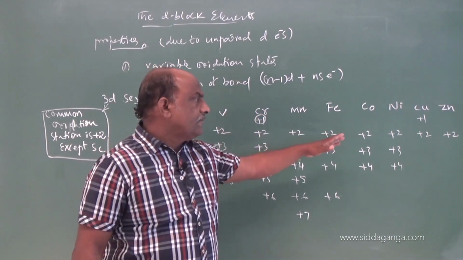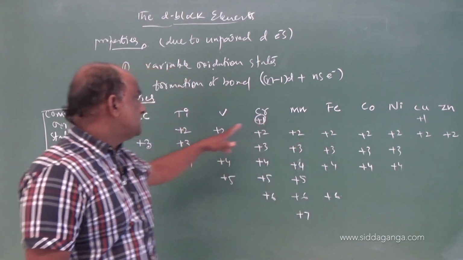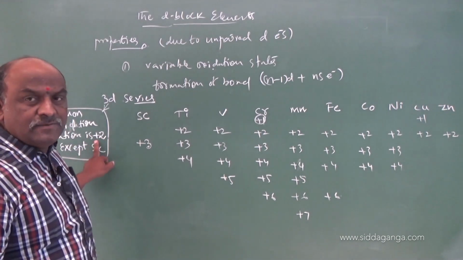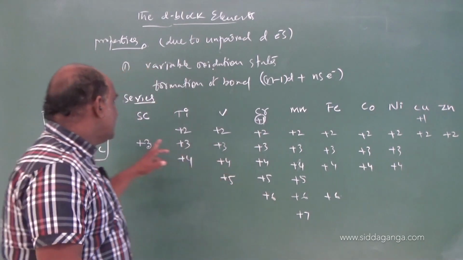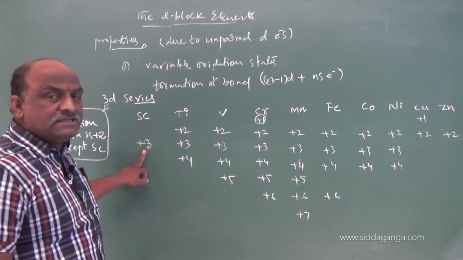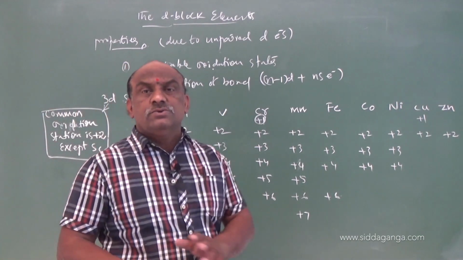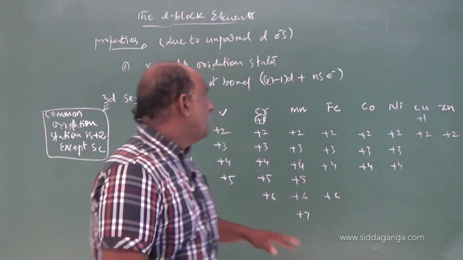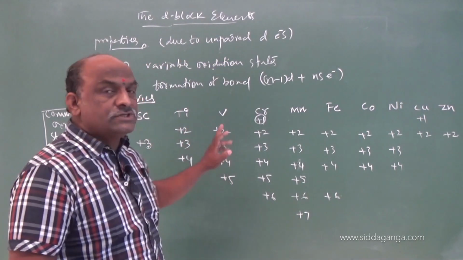So, what will be the common oxidation state of 3d series elements? The common oxidation state of 3d series elements is +2. Scandium +3 stable, scandium +2 unstable, unknown. While coming to vanadium, vanadium +4 stable,